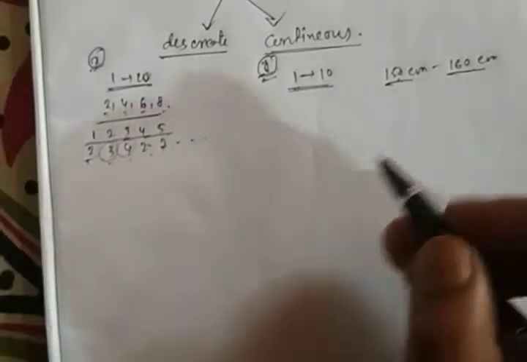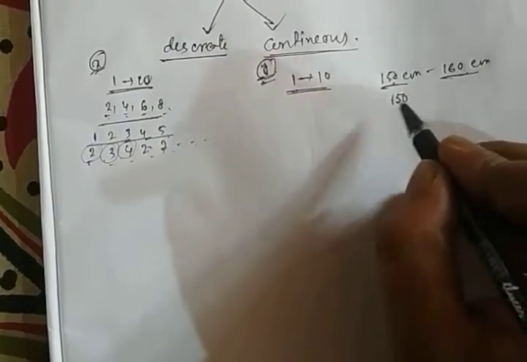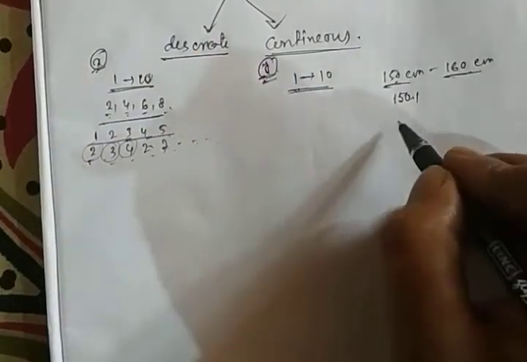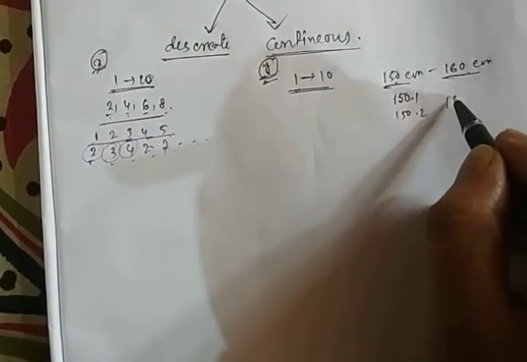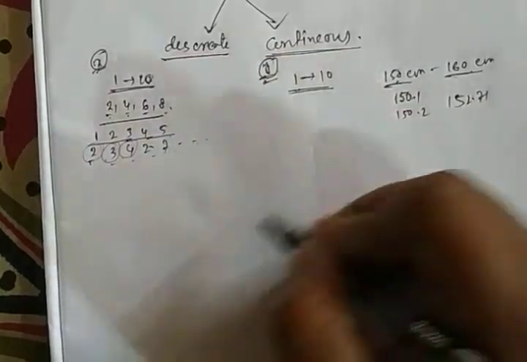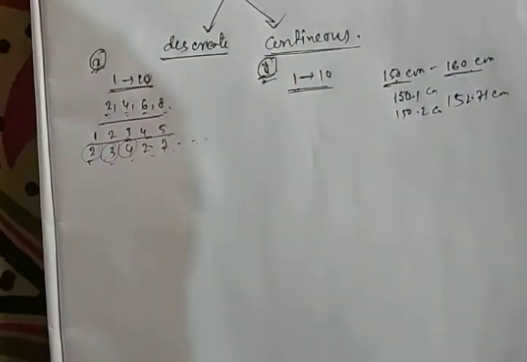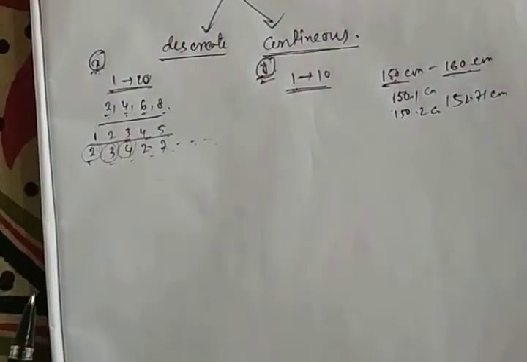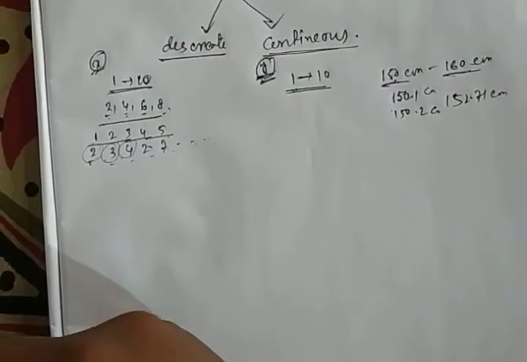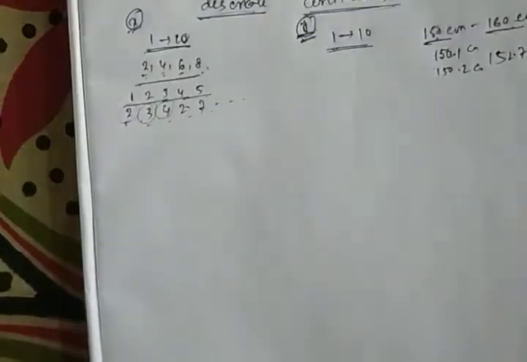Okay, so the height of a student can be 150.1, another can be 151.2, another can be 152.71 cm. Okay, so the height of the students can take any values between 150 to 160. So that's why y is a continuous variable. Okay, so there are two variables, one is discrete, one is continuous.